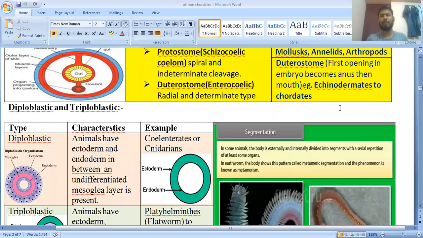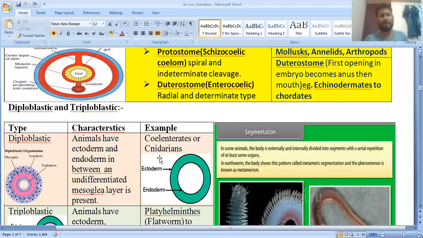During embryonic development, our body has three different types of germ layer: ectoderm, endoderm, and mesoderm. Animals which have only two germ layers are called diploblastic, and those which have three germ layers, ectoderm, endoderm, and mesoderm, are called triploblastic. Diploblastic animals, the coelenterates, do have a mesoderm, but actually not a true mesoderm. It is converted into the mesoglea.